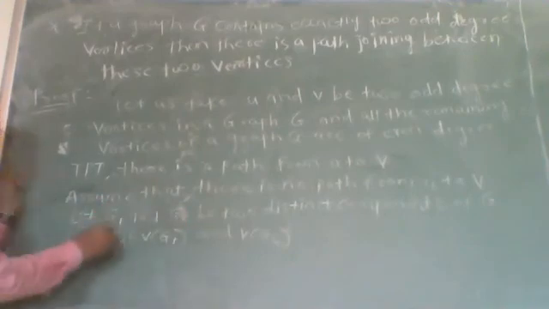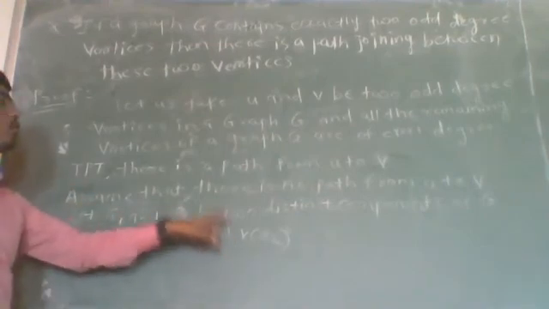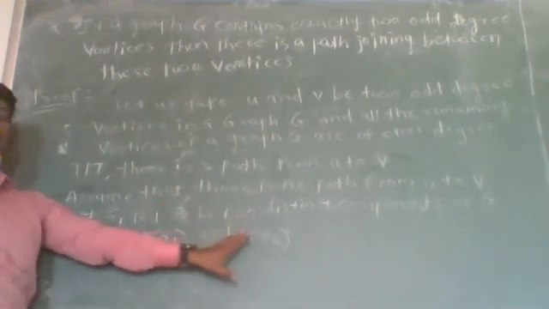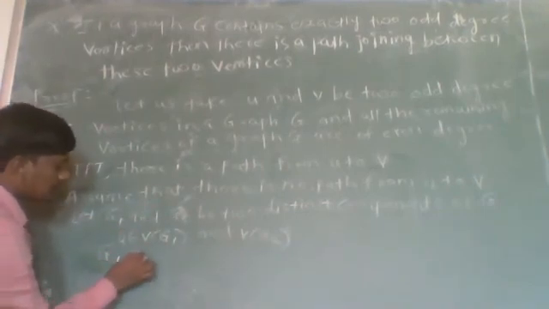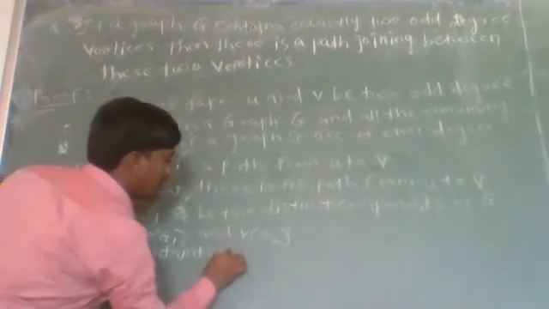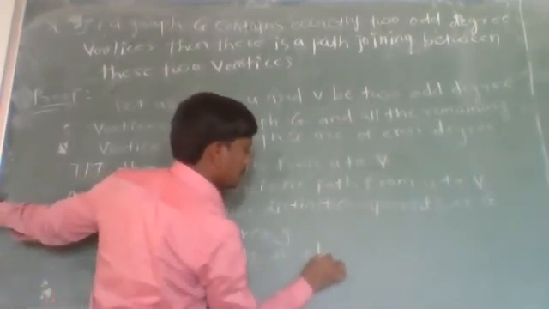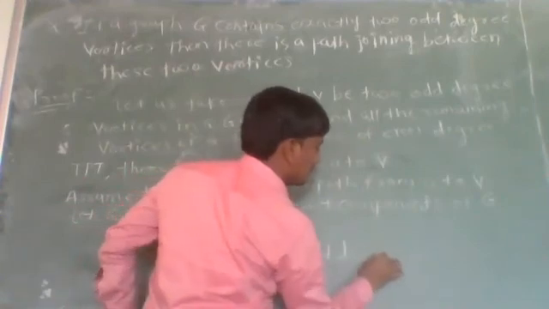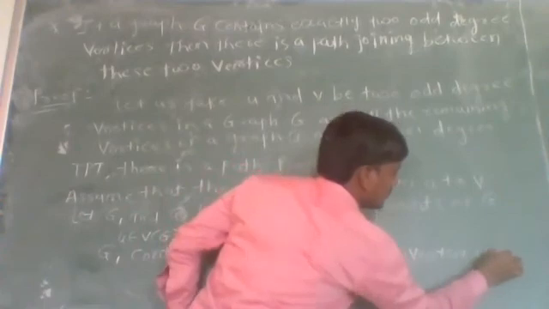So G1 and G2 are two subgraphs in which vertex u belongs to G1 and vertex v belongs to G2, and we know that u and v are the only two odd degree vertices in graph G. So graph G1 contains only one odd degree vertex, which is u.